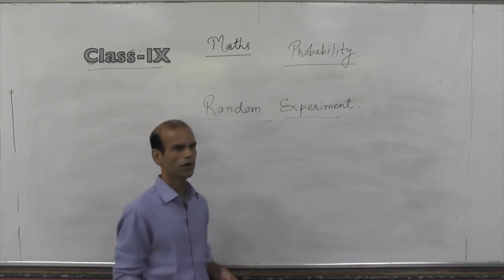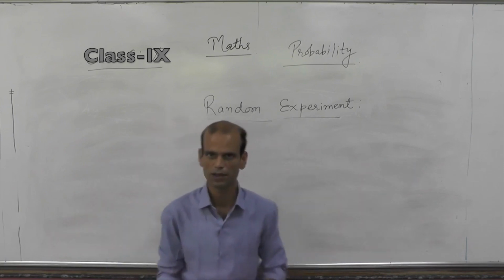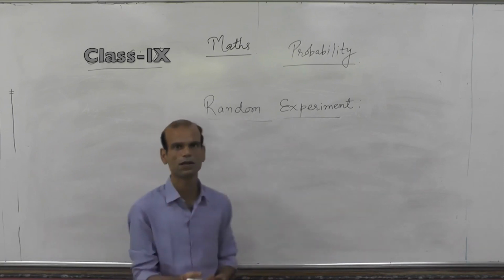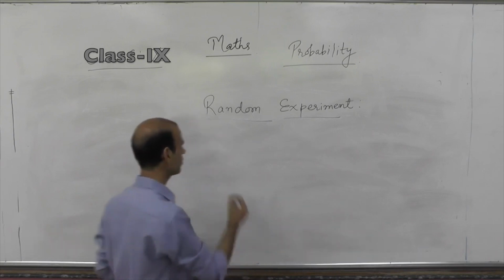Event, I already told you, is any action or activity that occurs; outcomes are the result of the event.